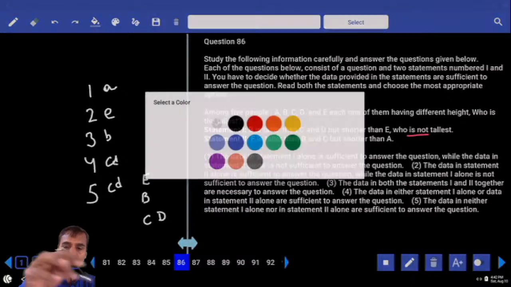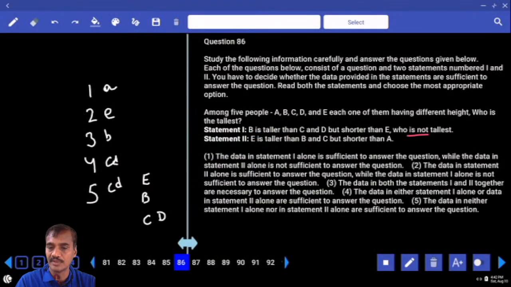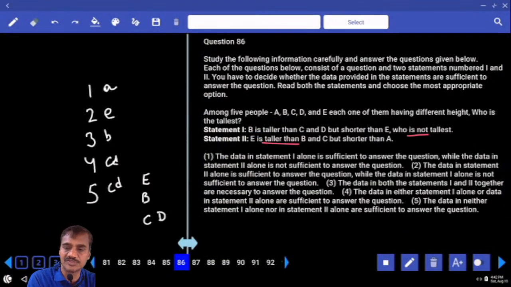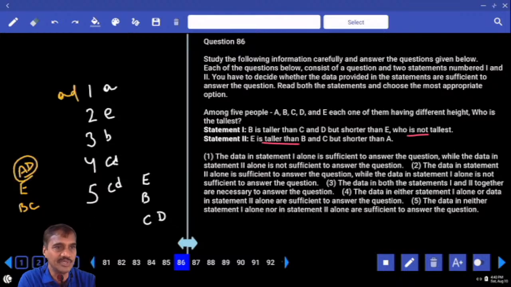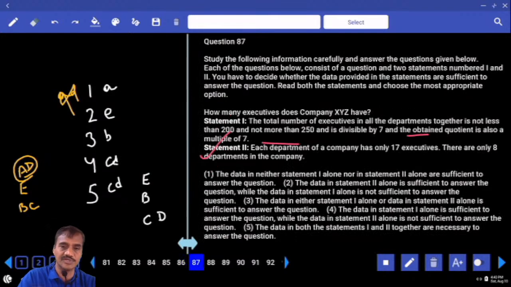Then coming to 2 alone. In 2 alone, E is taller than B and C, but shorter than A. Now between A and D, who is the tallest? That is not known. Hence maybe A or D can be the tallest. Hence 2 alone is not sufficient. Only 1 alone, choice 1, 86.